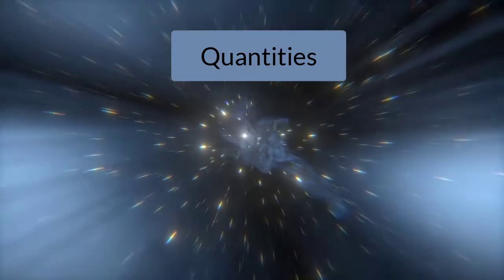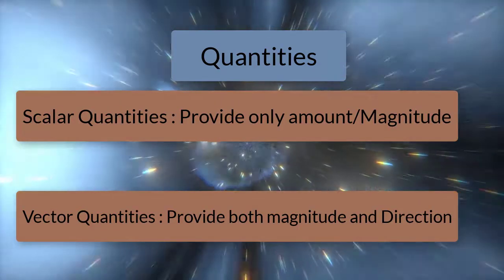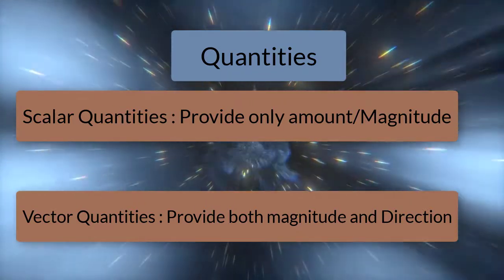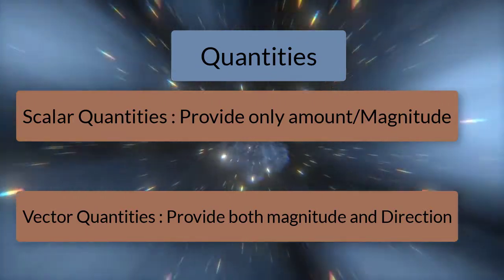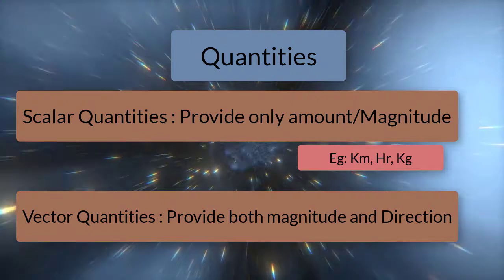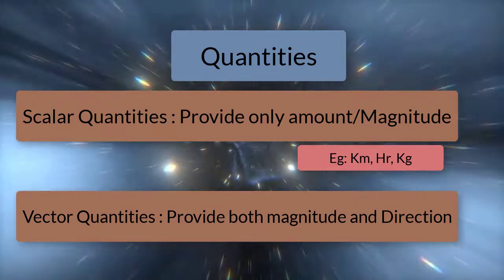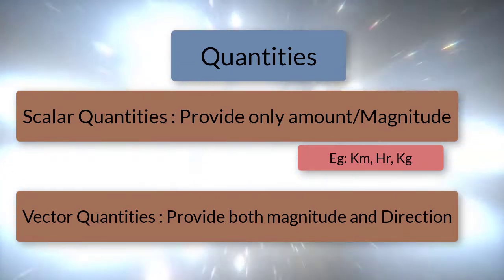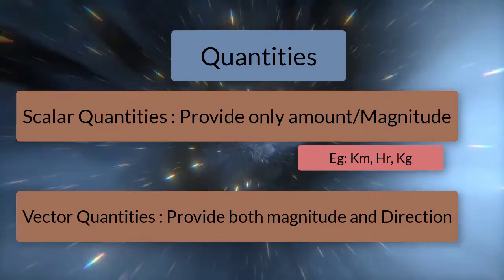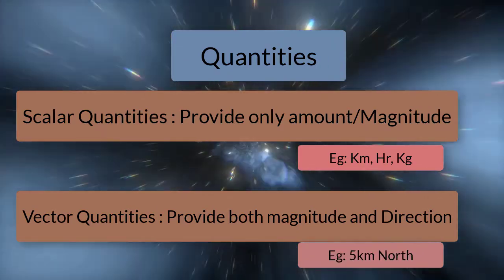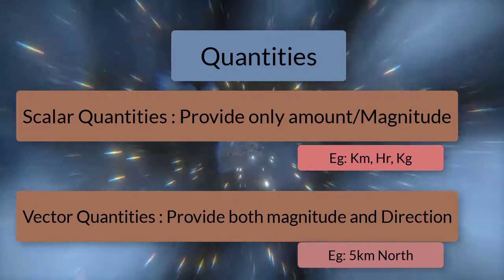Now, quantities are also two kinds, scalar and vector. Scalar quantities describe us the amount or magnitude of a quantity. Example, kilograms, kilometer, hour. Vector quantities describe us both the magnitude and the direction of a quantity. Example, 5 km north, 5 km in quantity or magnitude and north for direction. These are the basics which you will need to understand further.